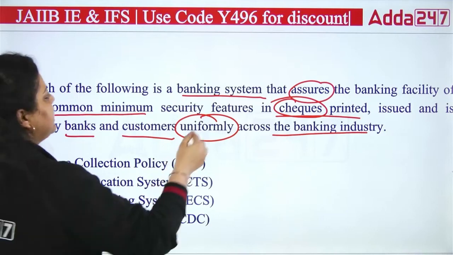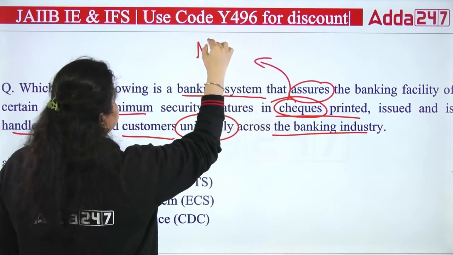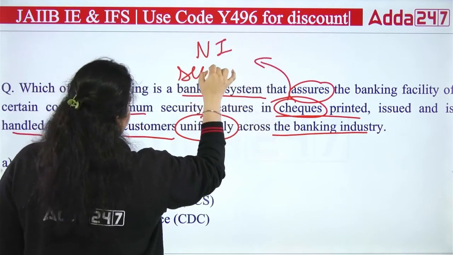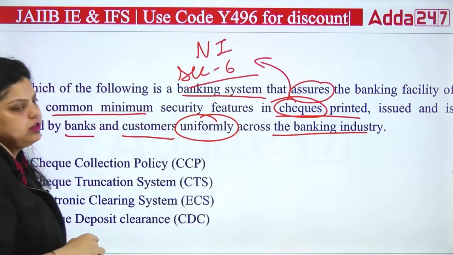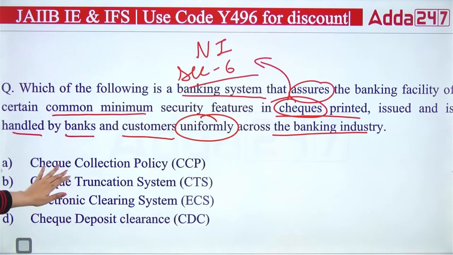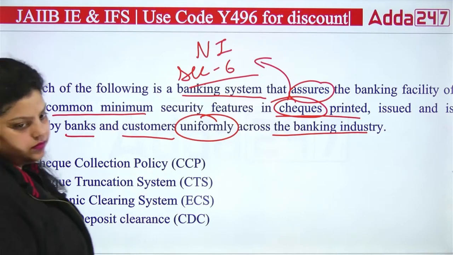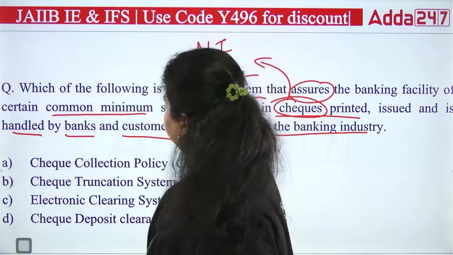A check is also a negotiable instrument, defined under Section 6 of the Negotiable Instruments Act. So is it the check collection policy, check truncation system, electronic clearing system, or check deposit clearing? Out of these four, which system provides security features in a check? Obviously, the check truncation system.